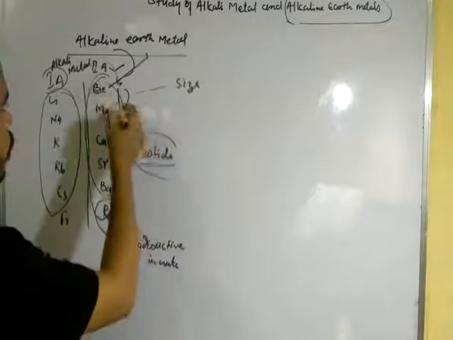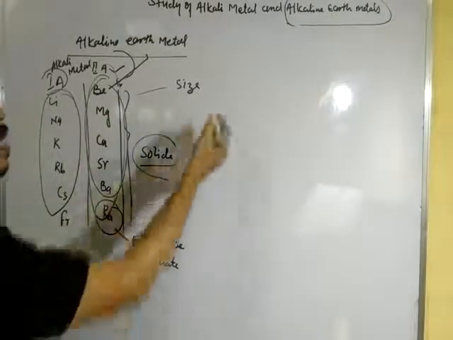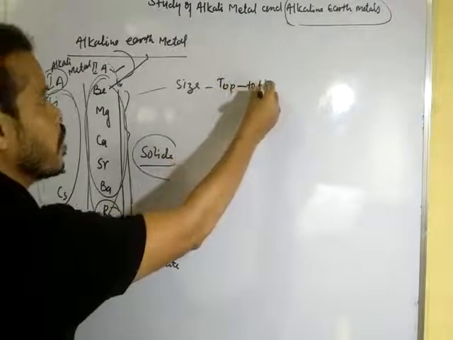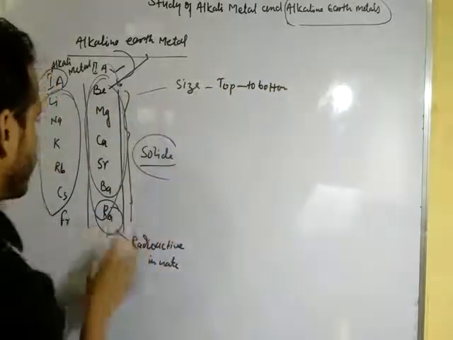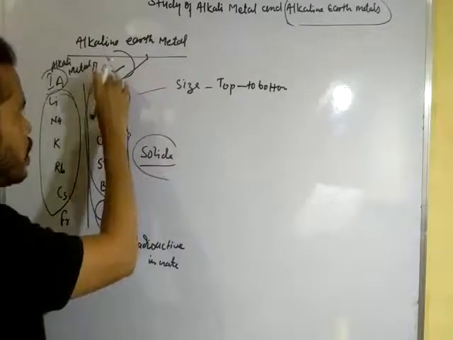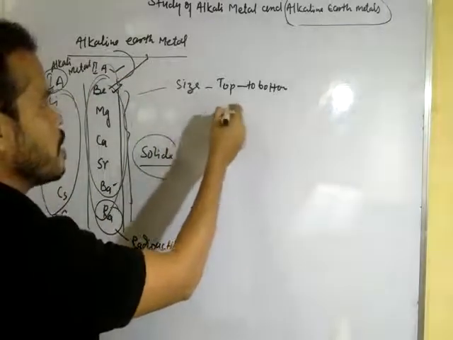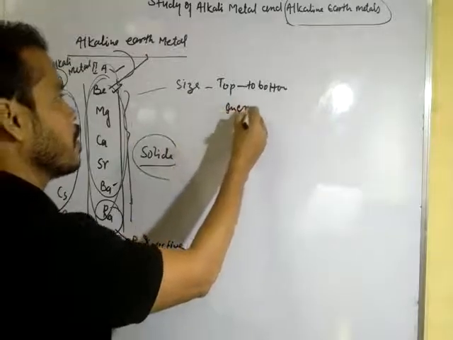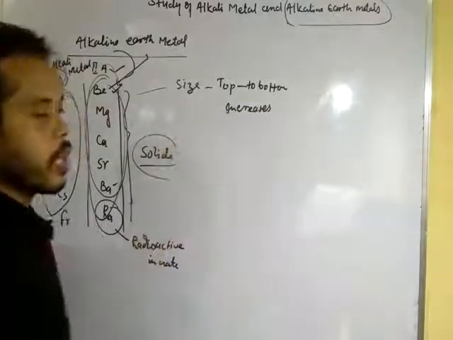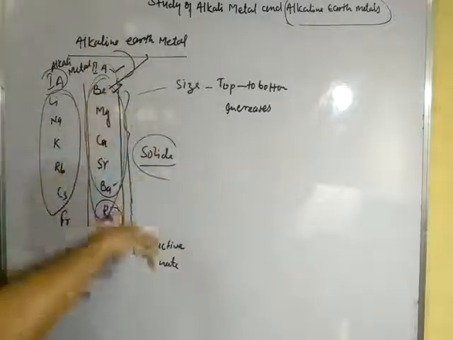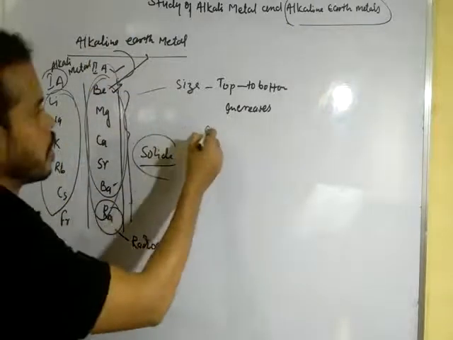Now, as we move from top to bottom in the respective group, the size increases. In the second A group, from beryllium to barium, the size increases. Okay, dear student, very important. As we move from top to bottom, the size increases. What about the conductivity?